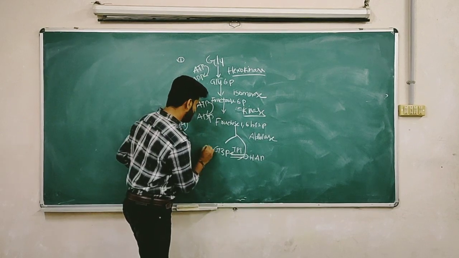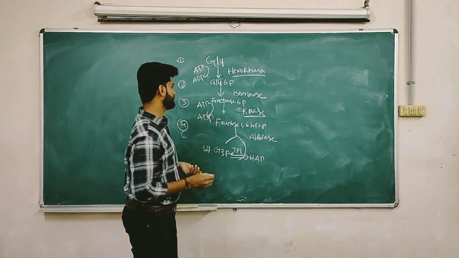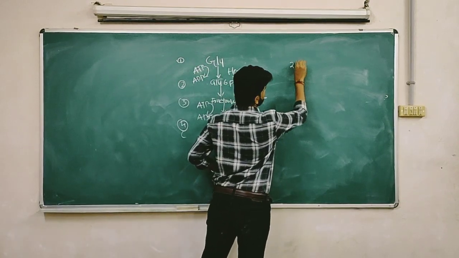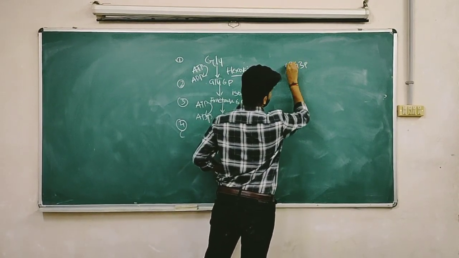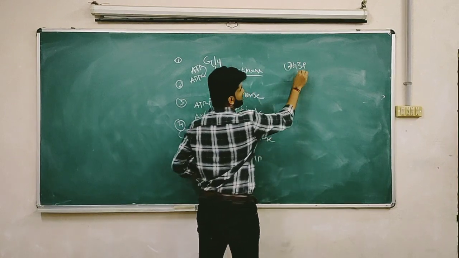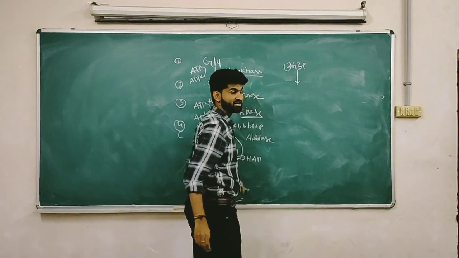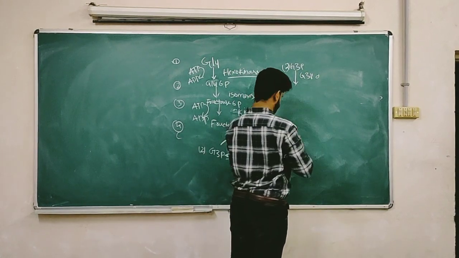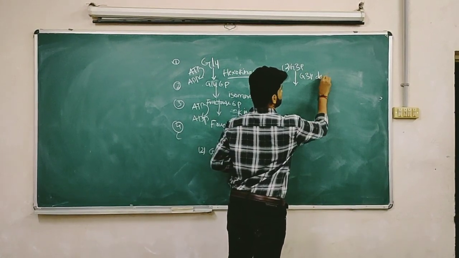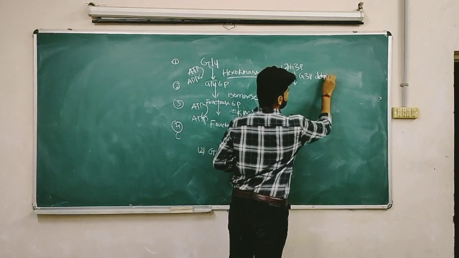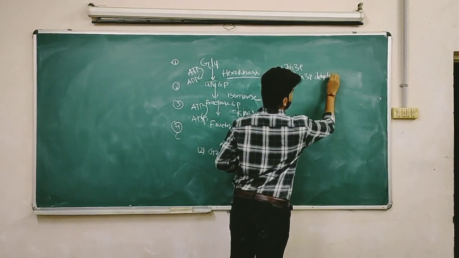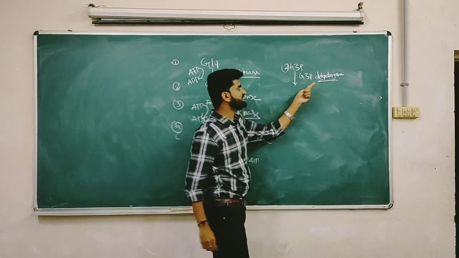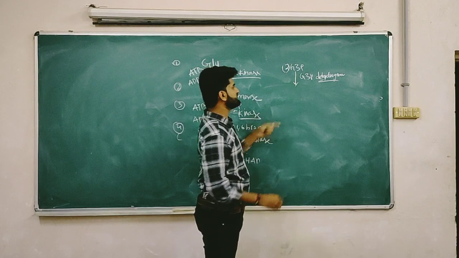Now finally the two molecules of G3P were formed. Now we will write it aside, that is two molecules of G3P. Two molecules of G3P will undergo an oxidation reaction in the presence of an enzyme. What? That is G3P dehydrogenase.